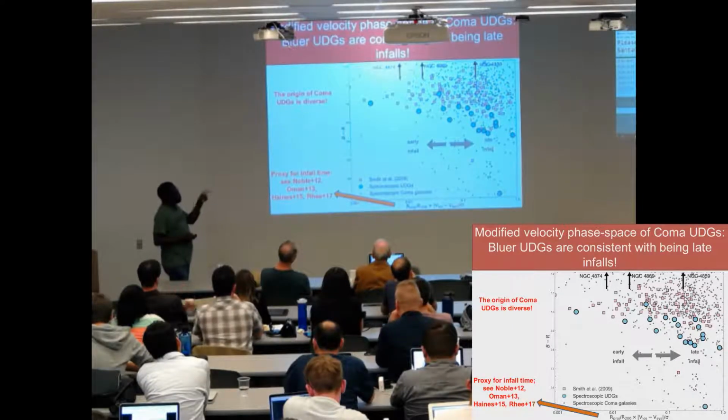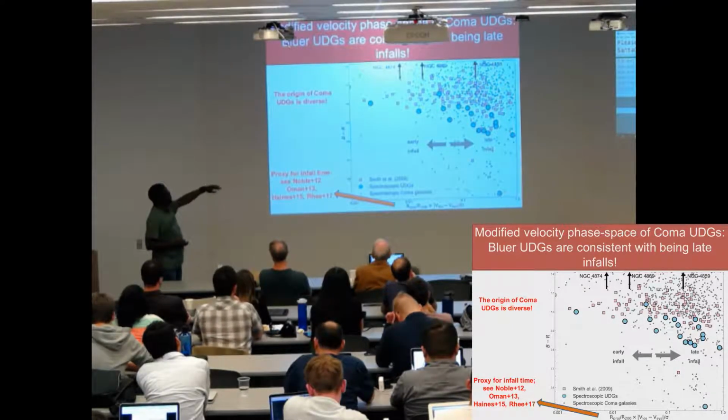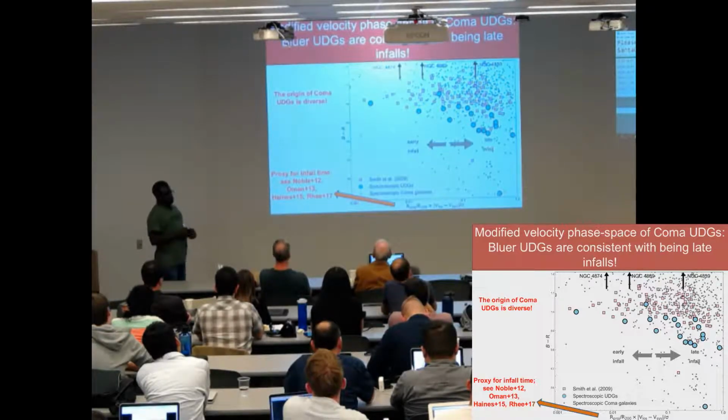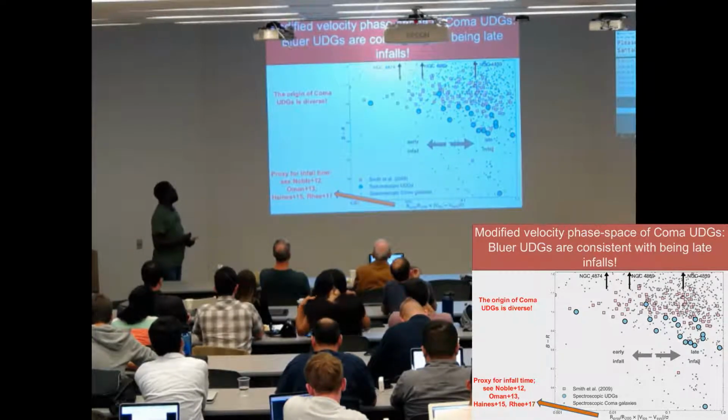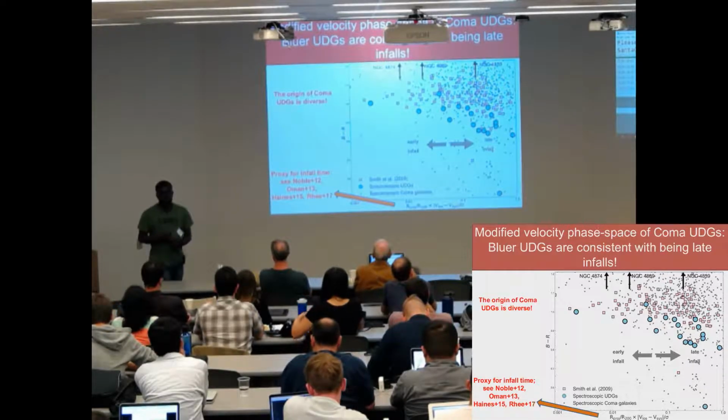Another thing you'll see from the plot is that our recent infalls appear to be bluer. So what we think is happening is that bluer UDGs from our sample in the Coma cluster are consistent with being late infalls into the cluster environment.